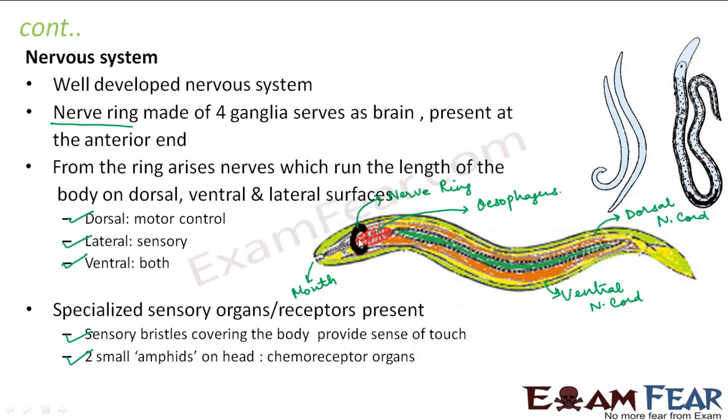One of the best examples of nematodes which we took was Ascaris, and these are nothing but the small roundworms which are generally found in human intestines, and that is why they are also known as small intestinal roundworms. Some of them also have pigmented eye spots. So eye spots, amphids and bristles, these are the different sensory structures.